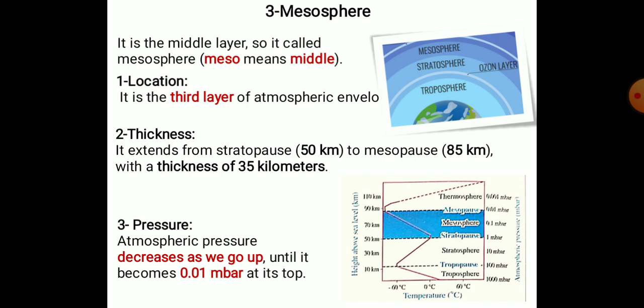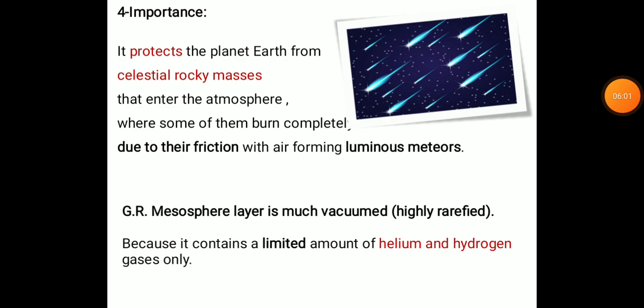So what about the pressure? Atmospheric pressure decreases as we go up until it becomes 0.01 millibar at its top. And the importance: it protects the planet Earth from celestial rock masses, due to the friction with air forming luminous meteors. And we have here a question: mesosphere is much vacuumed or highly rarefied because it contains a limited amount of helium and hydrogen gas only.